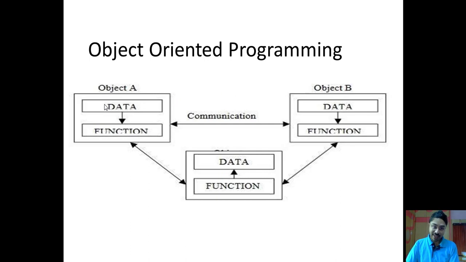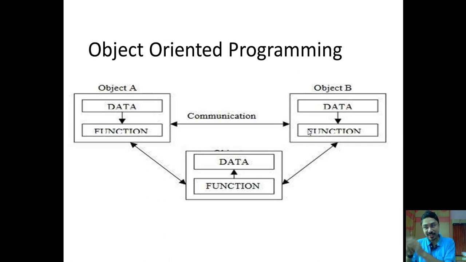Now here you will have data and functions which are exclusively available for the student, which are different from the faculty's data and the faculty's functions, because the functions are not the same. Student's data is different from the faculty's data. So instead of keeping that data at a global level, here we have divided that data in the form of different objects, and every object has its own data and its own functions. So now our way of thinking will be different. We have to think in terms of objects instead of thinking in terms of functions.